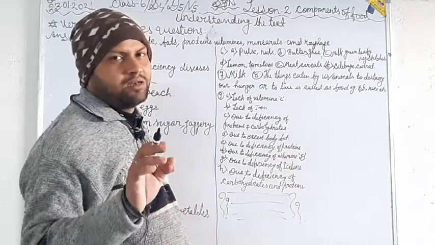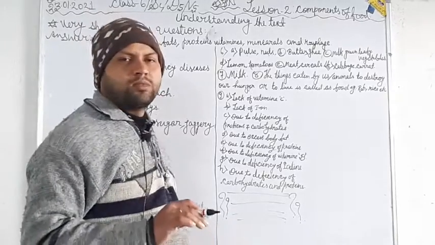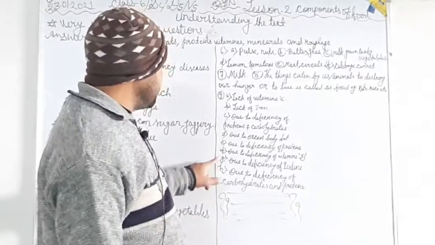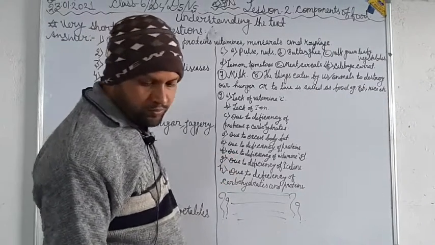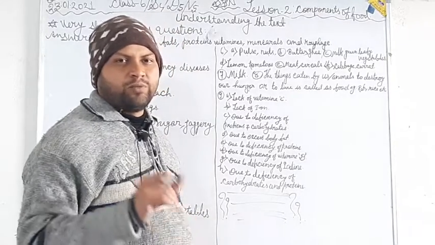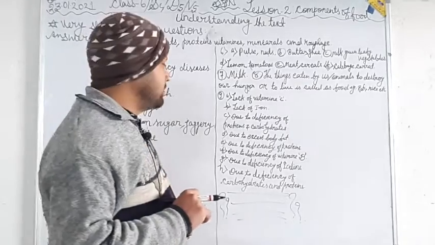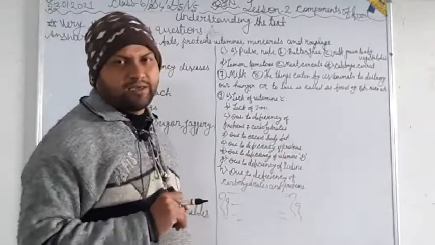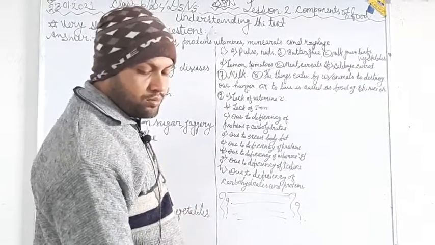So keep it in mind. It should be set in your mind. Understood? Now question F, rickets: weakening and softening of bones, due to deficiency of vitamin D. It is the right answer for F.